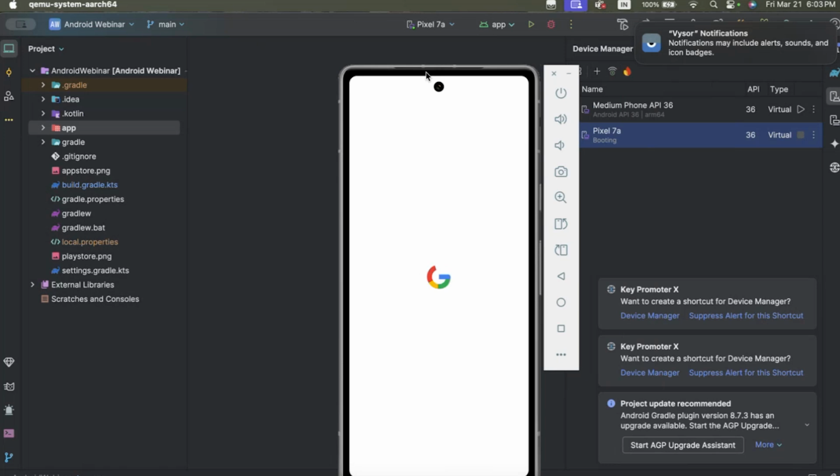Now you see that it's similar to a real device, same logo, camera, everything is similar to a real device.